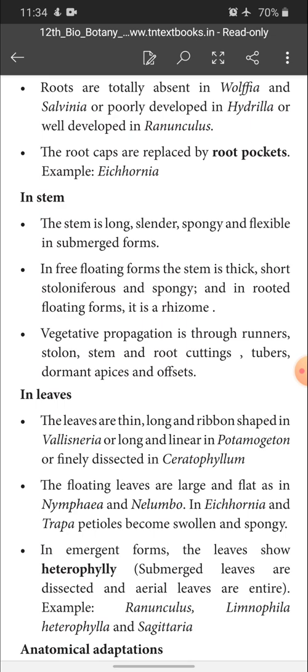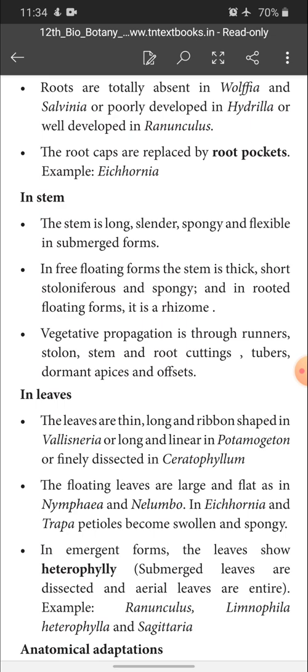Next one is vegetative propagation, which is through runners, stolon, stem, root cuttings, tubers, dormant apices or offsets. So this is vegetative propagation. You know very well what is meant by vegetative propagation.